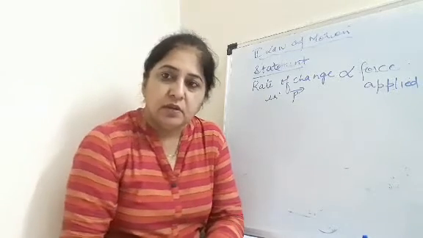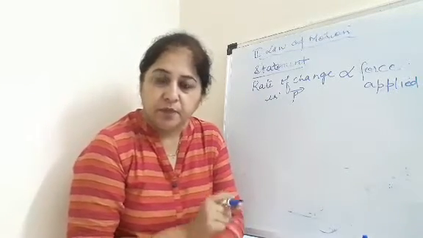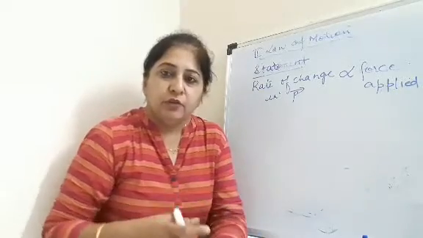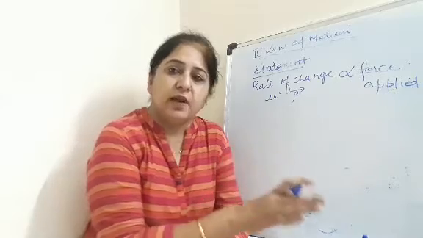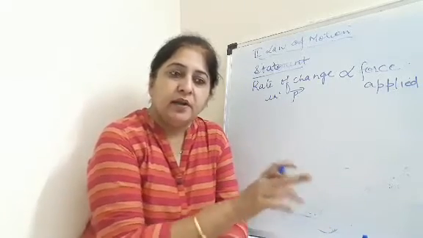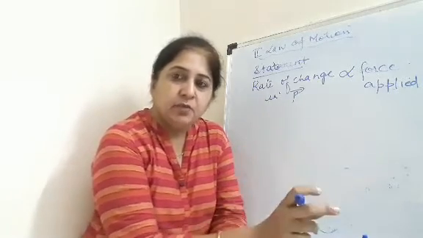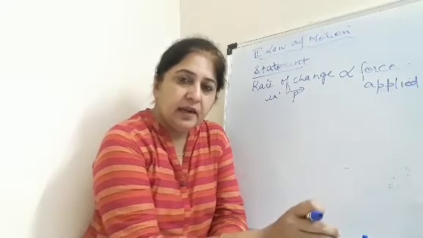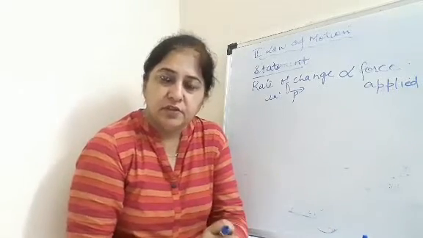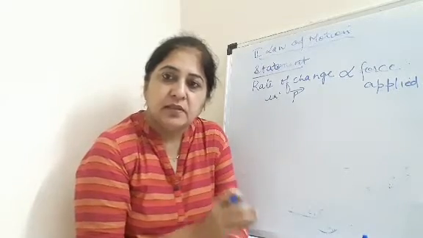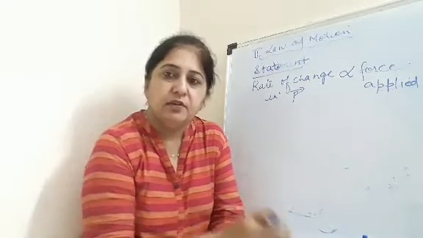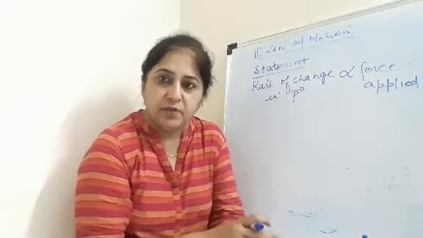So if the velocity changes, the momentum changes. Okay, so now we are applying the force on that object. That means if the force is applied on any object and its momentum changes, that change in momentum is directly proportional to the force being applied on that object, and the change in momentum will take place in the same direction in which we apply the force on that particular object.